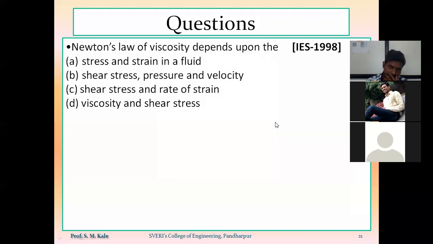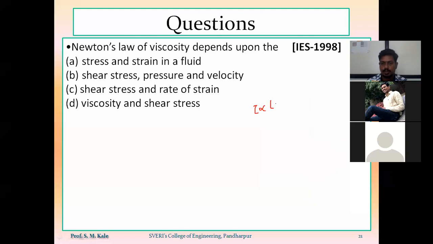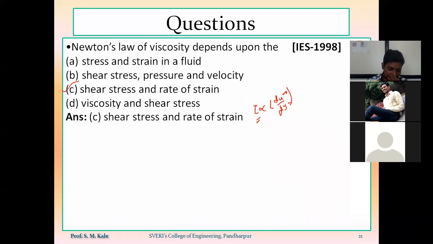Here we know that Newton's law of viscosity depends upon shear stress and rate of shear strain, because tau is directly proportional to du by dy. What is the meaning of tau? Tau is the shear stress produced between adjacent layers, directly proportional to du by dy. Du by dy means change in velocity per unit distance, which is called the rate of shear strain. So option C will be the correct answer: shear stress and rate of shear strain.